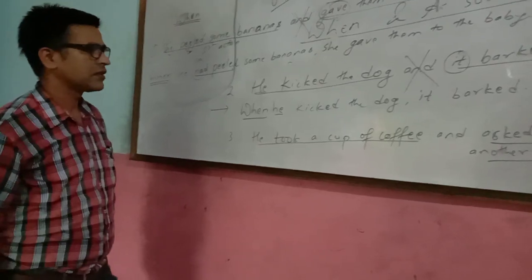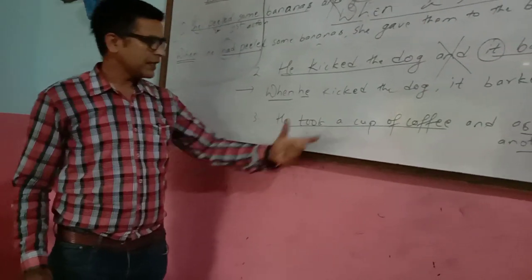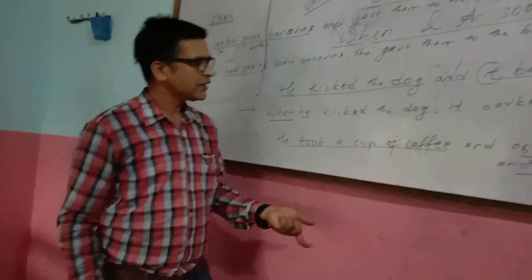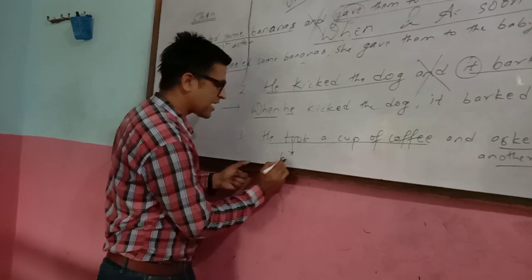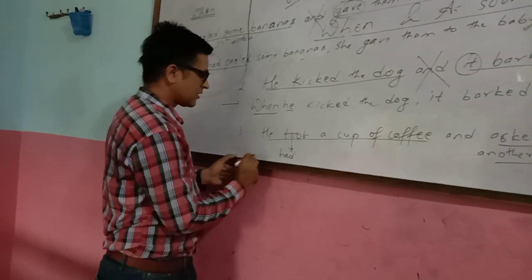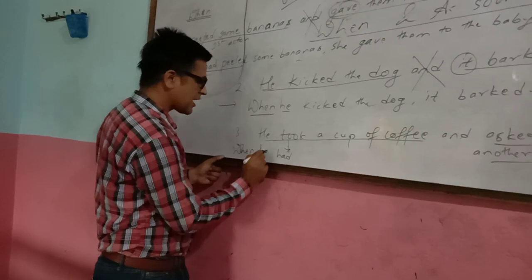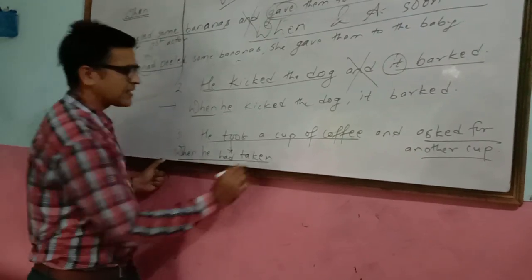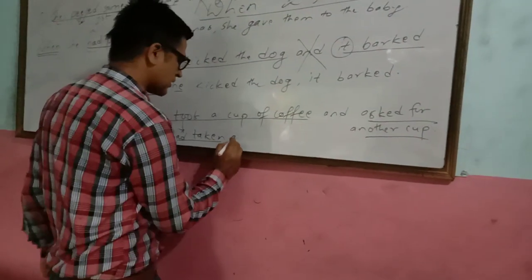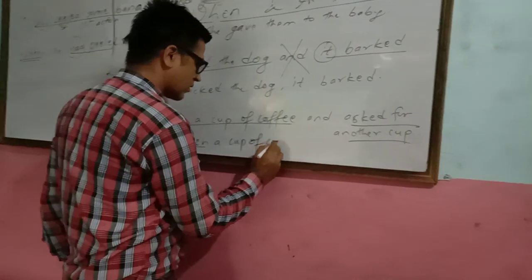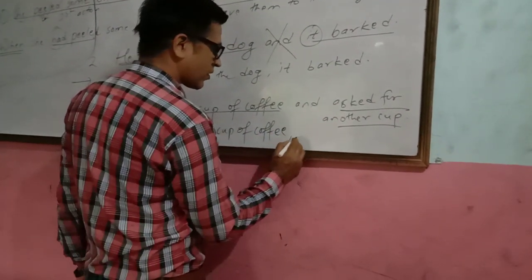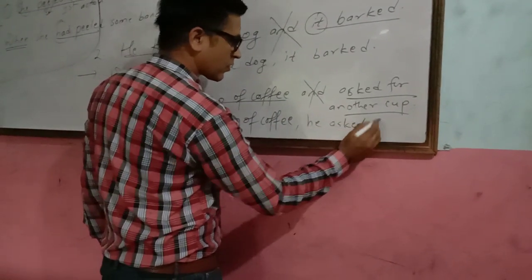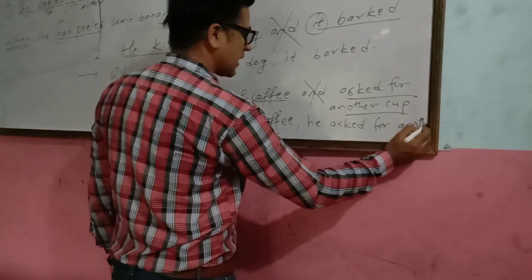Is there time gap or not? Important thing. एक कप खायो, फिर अर्को कप माग्यो. खाने बित्तिकै माग्छ माग्दैन. Time gap हुने बित्तिकै there must be, don't forget that, use of had with 3. Okay, had with 3 means what you have to do when he had took, like with 3 बनाउनुस् त taken. Taken. When he had taken, then you have to write a cup of coffee and again here is no subject. He asked for another cup. Okay, like that you continue.